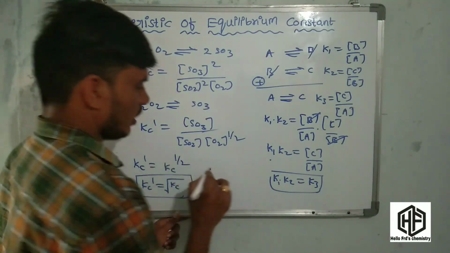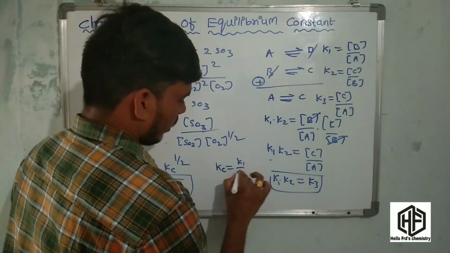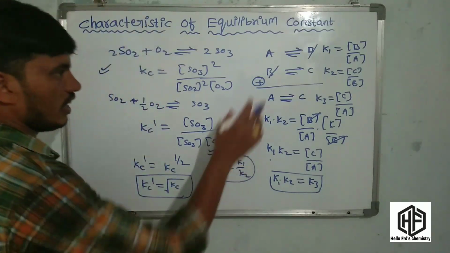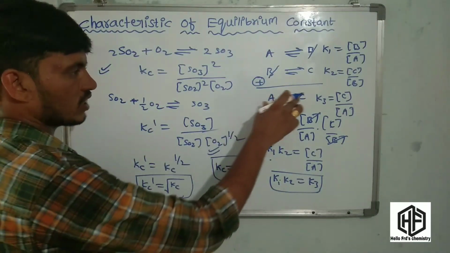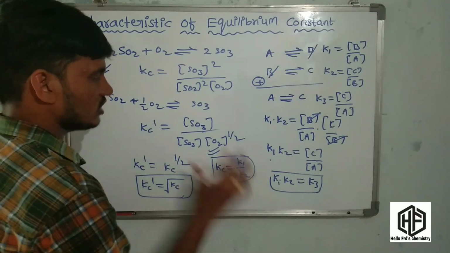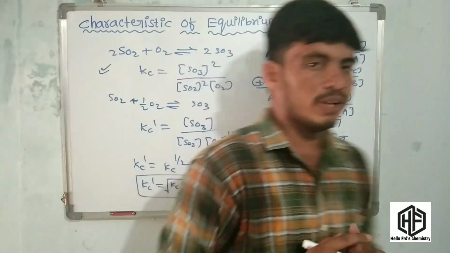Equilibrium constant K is equal to K1 by K2. This is the subtract of any two reversible reactions. That equilibrium constant K is equal to K1 by K2. These are the modes of representation of the equilibrium constant.